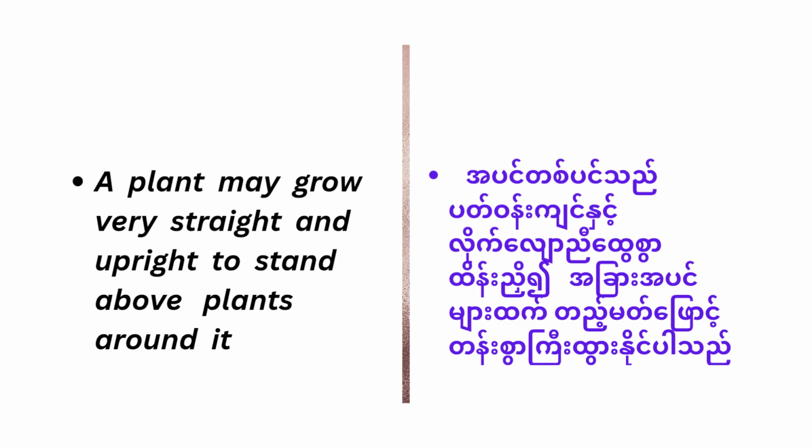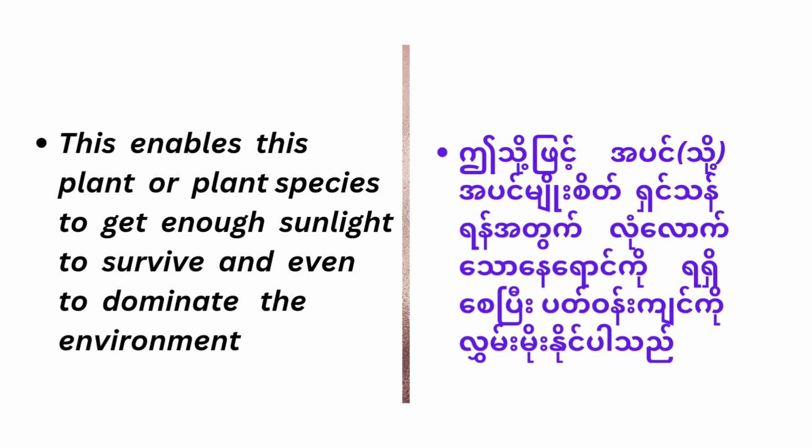A plant may grow very straight and upright to stand above plants around it. This enables this plant or plant species to get enough sunlight to survive and even to dominate the environment.